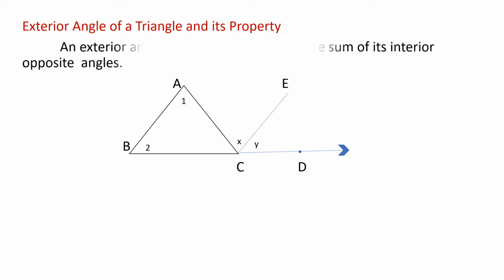Can you see here a triangle is given, right? ABC is a triangle and we have drawn some line E, then D. I'll explain it. I'll read it once: an exterior angle of a triangle is equal to the sum of its interior opposite angles. So can you see here,